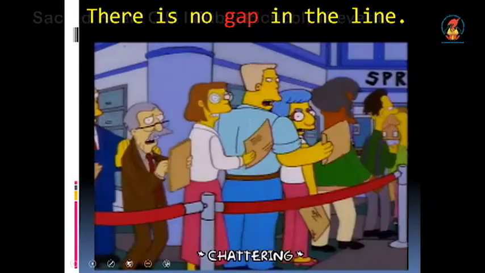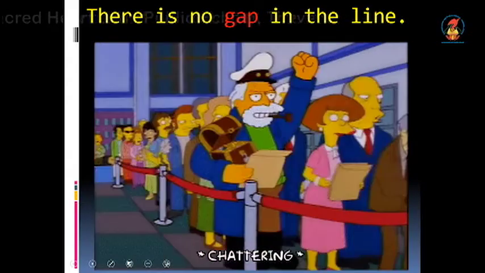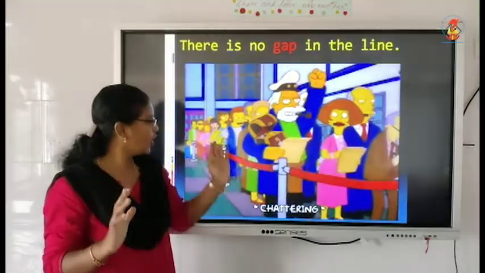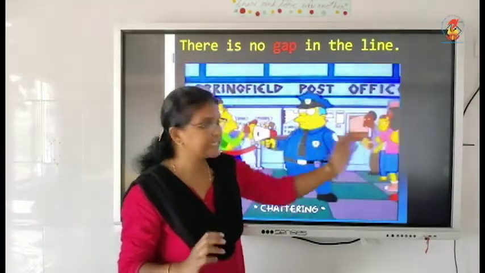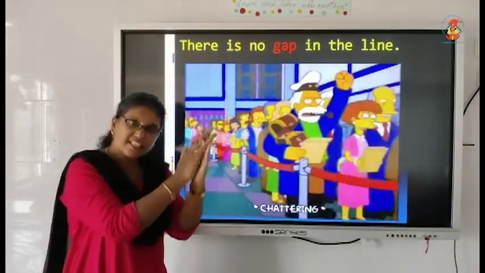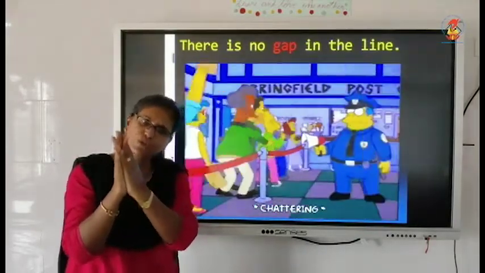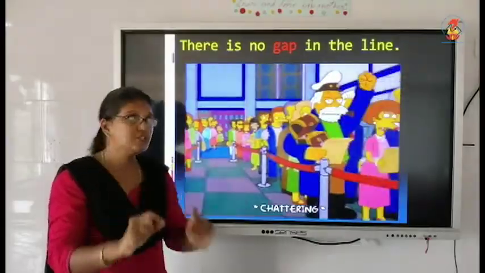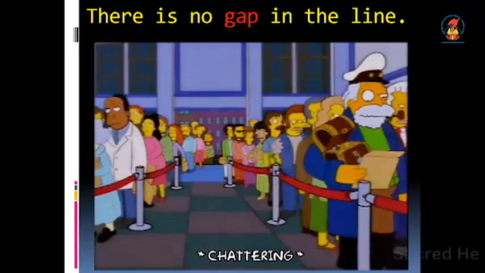Next we have, there is no gap in the line. All the people are standing in a line here. So many people. They are touching each other and standing. They are close, close, close. That means gap is not there. There is no gap in the line.